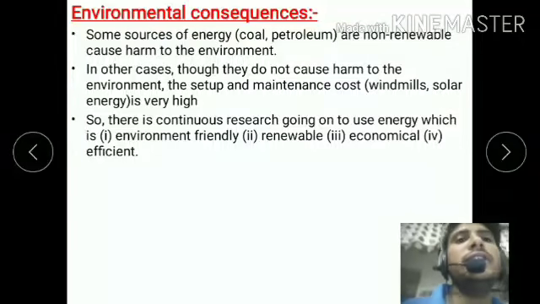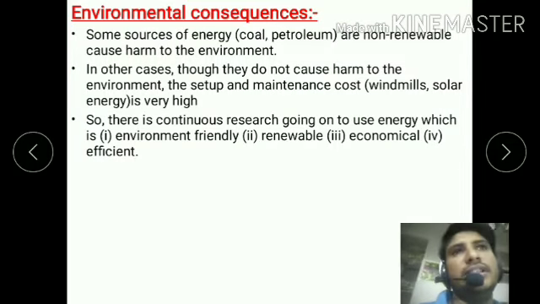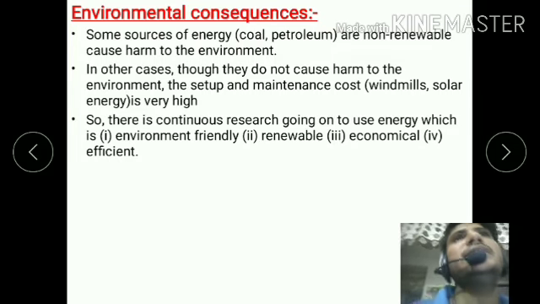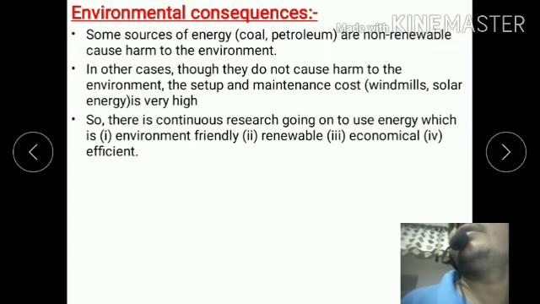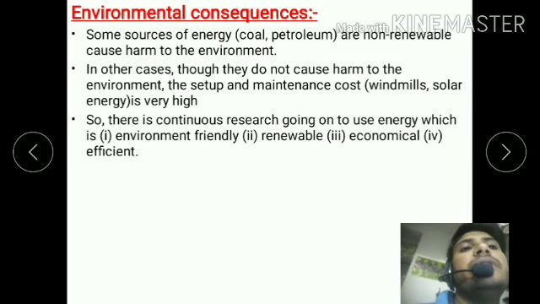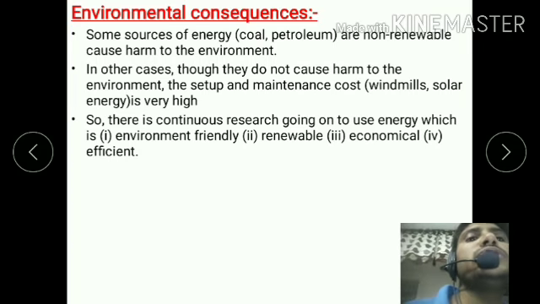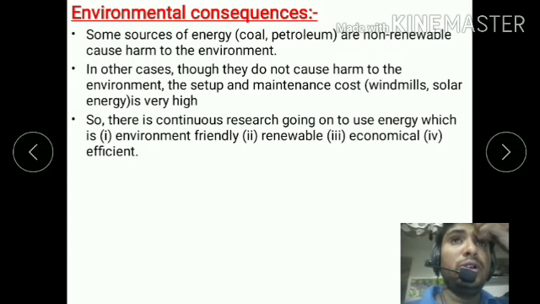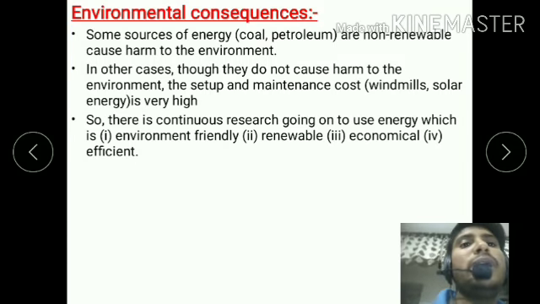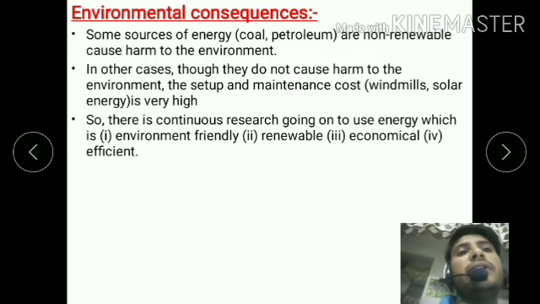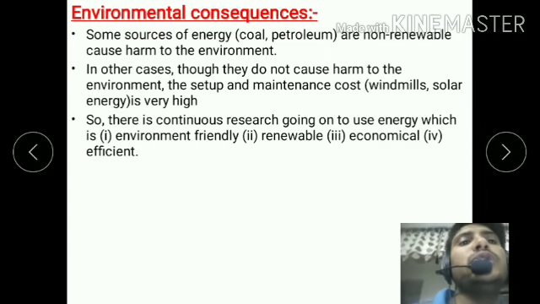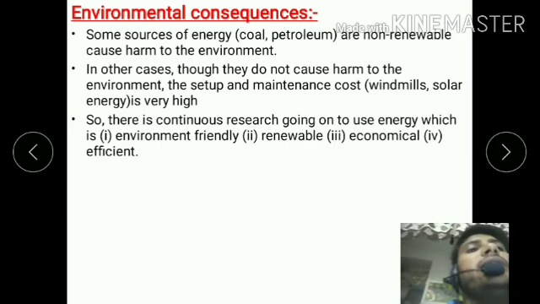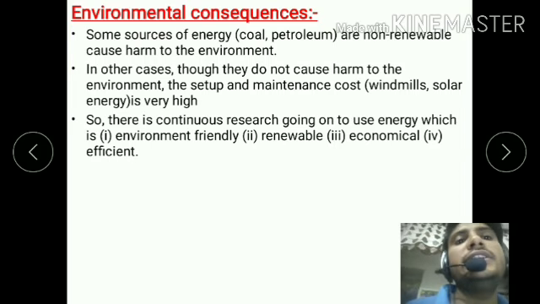The next and last topic is the environmental consequences. How are these energy sources important for our environment? Some sources of energy, coal and petroleum, are non-renewable and cause harm to the environment. This means non-renewable sources, for example fossil fuels, coal, petroleum, diesel, cause harmful effects on our environment. In other cases, though they do not cause harm to the environment, the setup and maintenance cost of windmills and solar energy is very high.